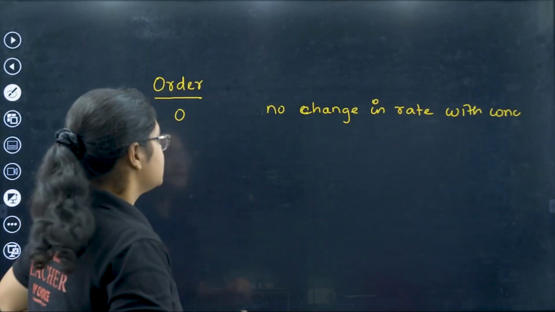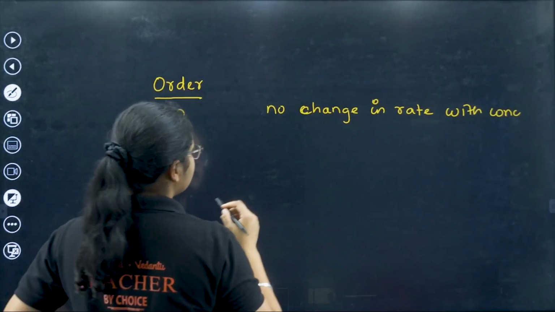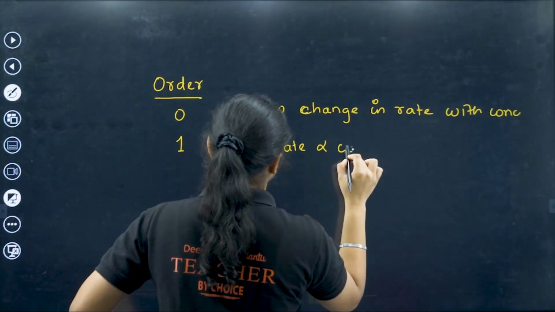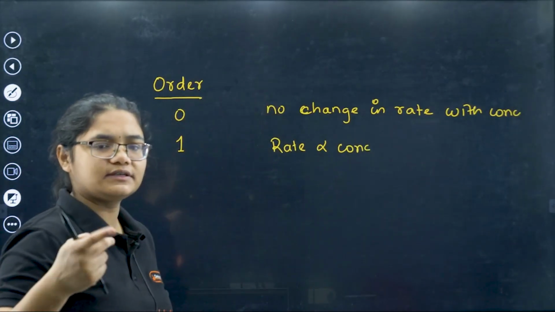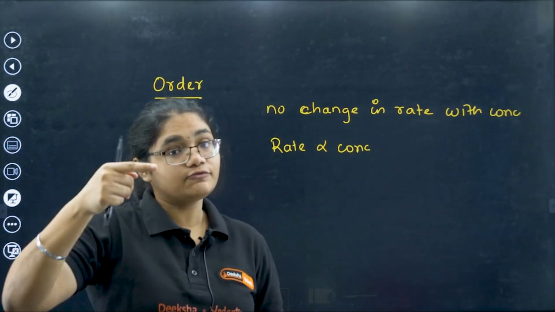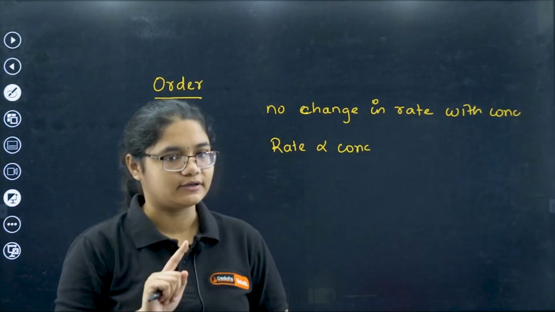Second, if it is a first order reaction, that means the rate is proportional to concentration. If you triple the concentration, rate will also triple. If you double the concentration, rate will also double. If you decrease the concentration, rate will also decrease.